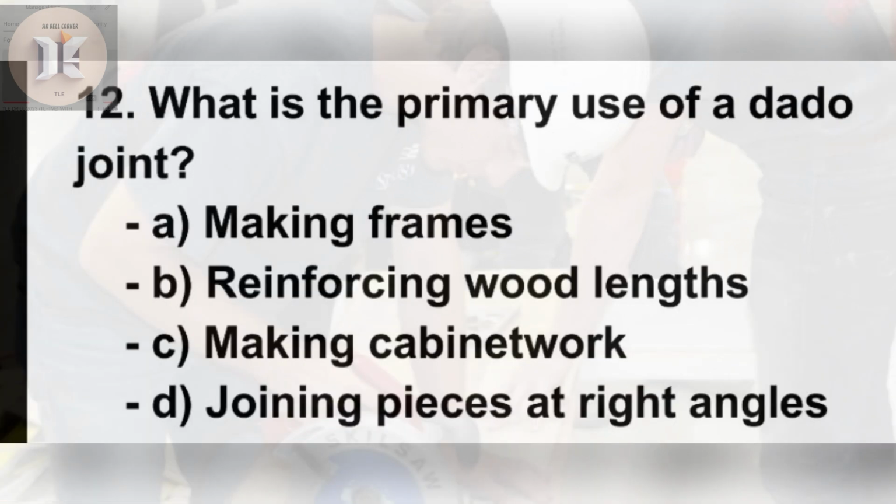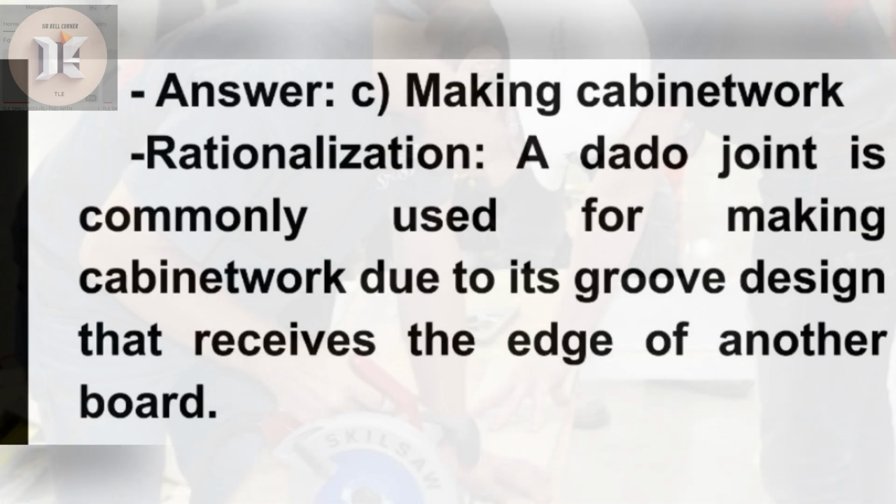12. What is the primary use of a dado joint? A. Making frames. B. Reinforcing wood lengths. C. Making copy network. D. Joining pieces at right angles. 5, 4, 3, 2, 1. Answer. C. Making copy network. Rationalization. A dado joint is commonly used for making copy network due to its groove design that receives the edge